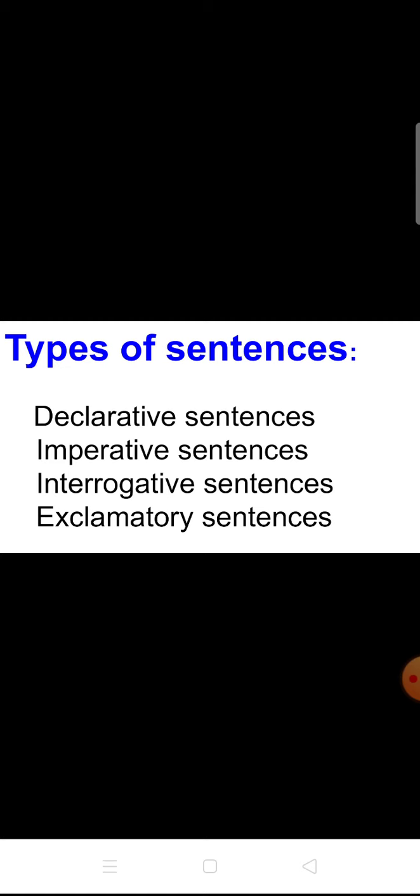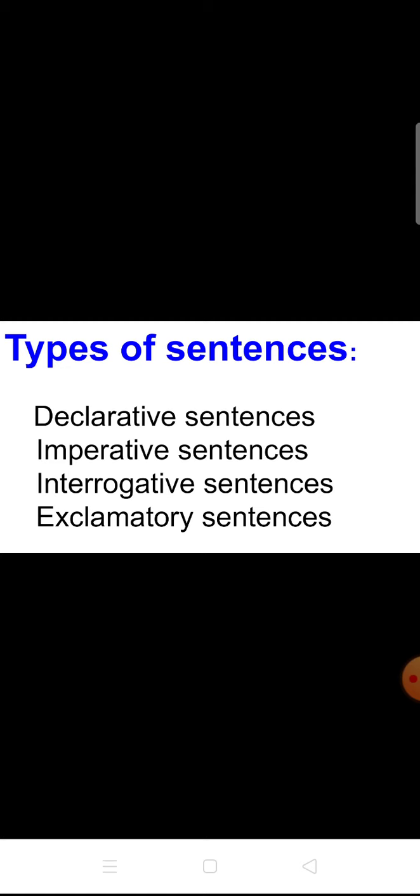The fourth is exclamatory sentences. These are the four types of sentences. We use different punctuation for different sentences.